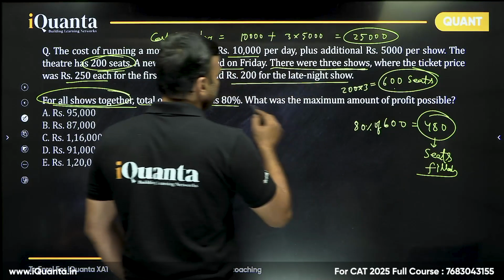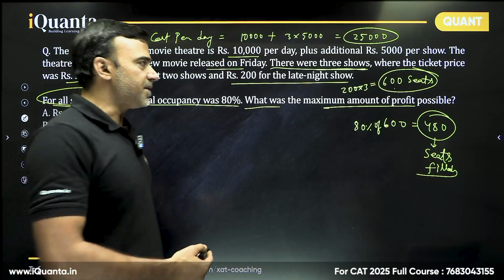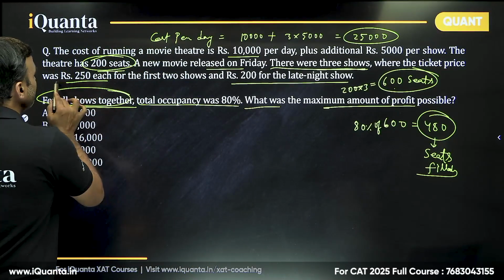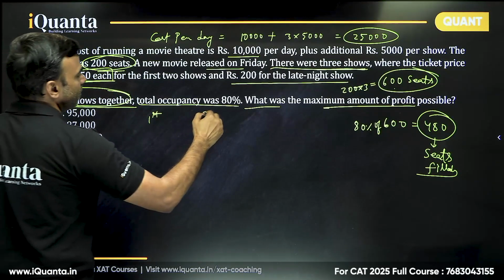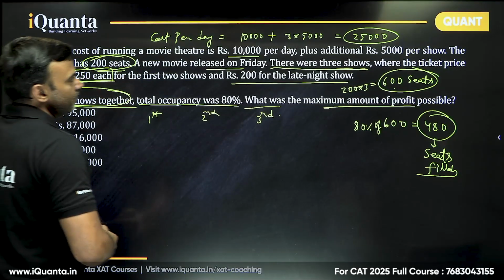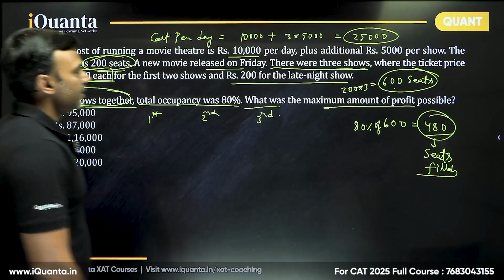And then the question asks, what was the maximum amount of profit? See, the profit will be maximum when the revenue or the collection is maximum. When can the collection be maximum? When the price of the ticket is more. So in the first show, the second show, and the third show, we have to make sure that we get a total of 480 seats.